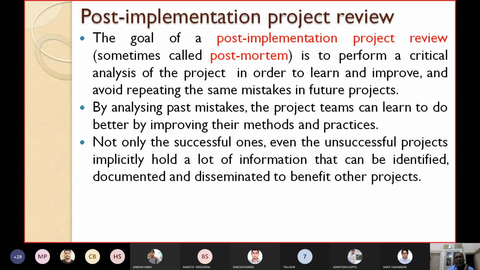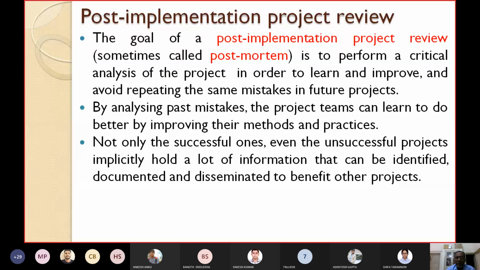This is very important: post-implementation project review. So the objective of a post-implementation project review is what? It is to perform a critical analysis of the project. Why? In order to learn and improve and avoid repeating the same mistakes in future projects.